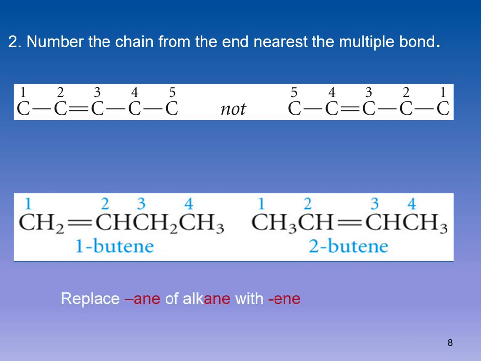In case of alkanes, whatsoever is the name of the alkane, like propane, butane, heptane, hexane, you have to replace the ending ane by ene when it is holding a double bond. So any alkane would become an alkene: butane would become butene, pentane would become pentene if it is holding a double bond in its structure.